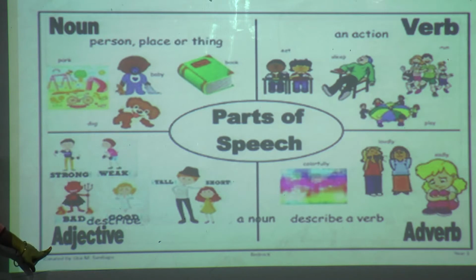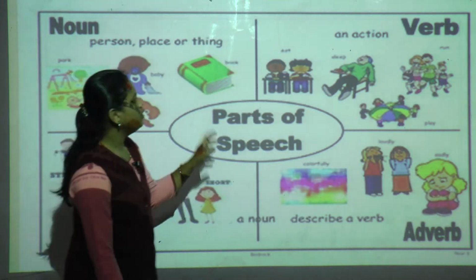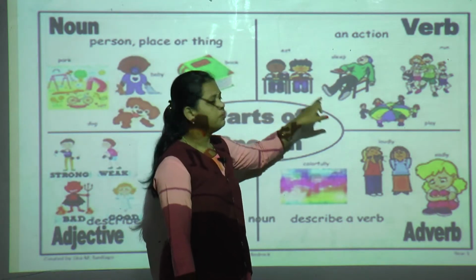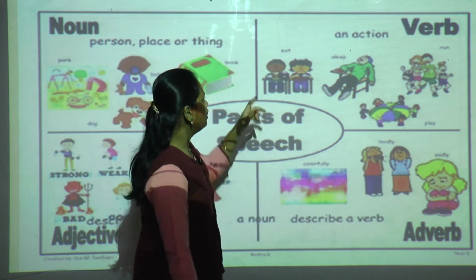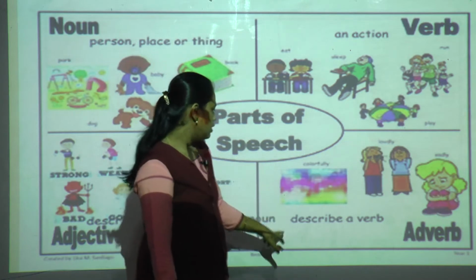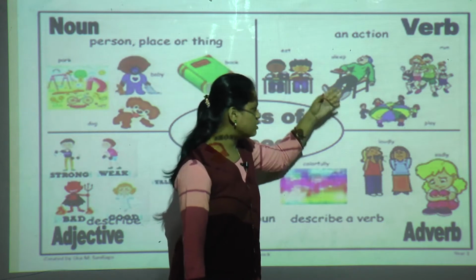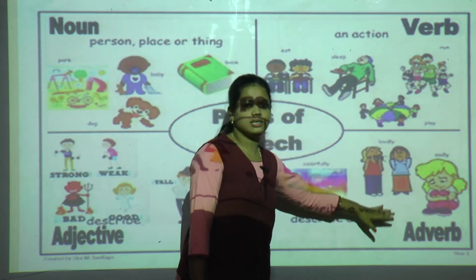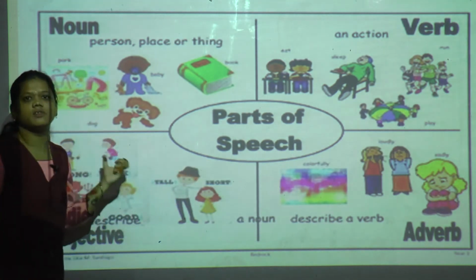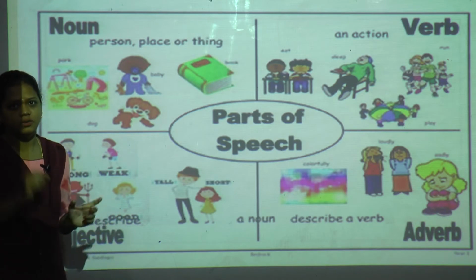Downside, the adjective: it tells about the noun, like strong, weak, bad, good. Verb means action, whatever is doing the action, like sleeping, play, laughing, playing. The adverb describes the verb, like lovely, nicely. So we divide these groups of words according to the work they do in a sentence.